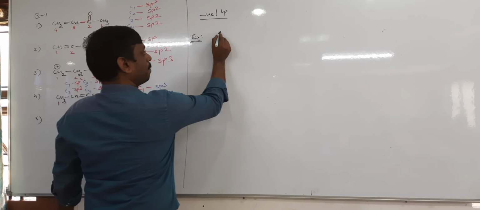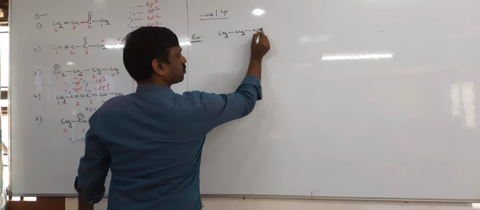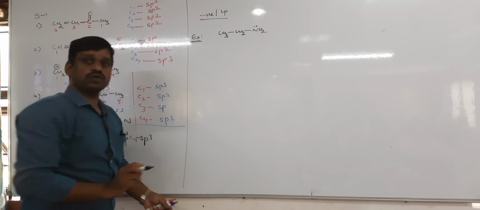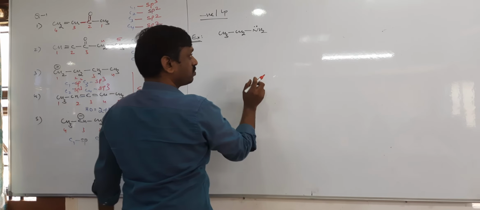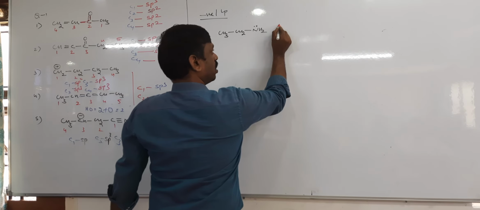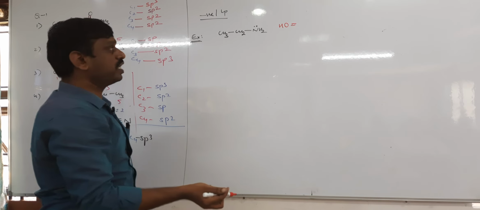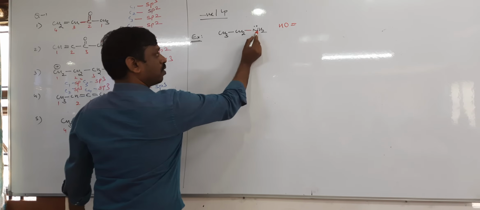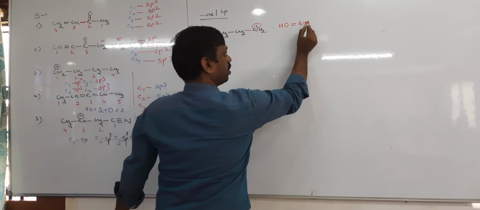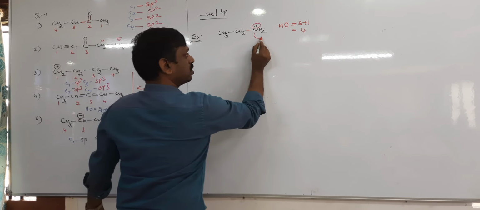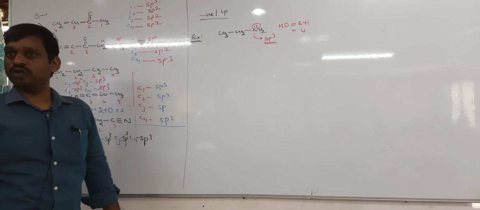For example, let us take CH3CH2NH2. Okay, there is one lone pair on nitrogen, we know it. Now I want the hybridization of this NH2 group. Tell me, what is the hybridization? Calculate hybrid orbitals. Hybrid orbitals equal sigma plus lone pair. How many sigma bonds are there? This is one sigma bond, there are two hydrogens, so 3 sigma bonds. Plus lone pair, there is one lone pair, 1. It is 4. That means this nitrogen undergoes sp3 hybridization. This is as usual, we know it.